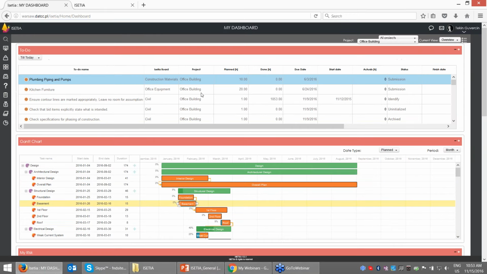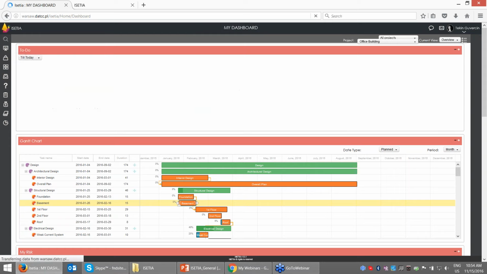These are some samples of my dashboard. I can have multiple dashboards, for example a dashboard for managing work, a dashboard for reporting, and so on. On the left side you can see the ISETIA modules. When you go to ISETIA dashboard, you can see your dashboard here.